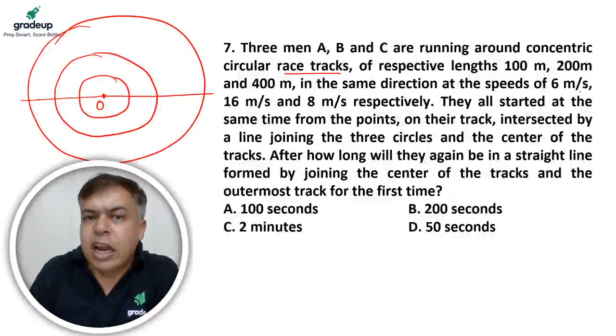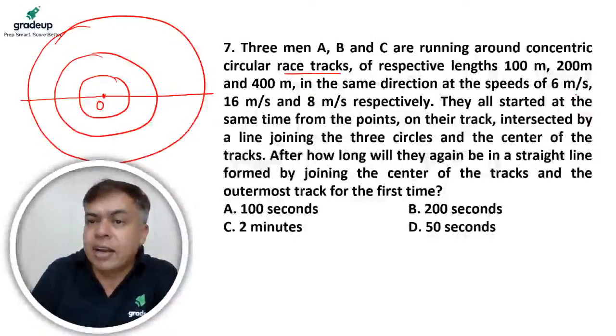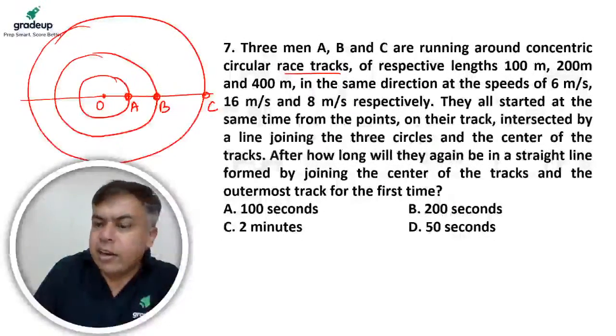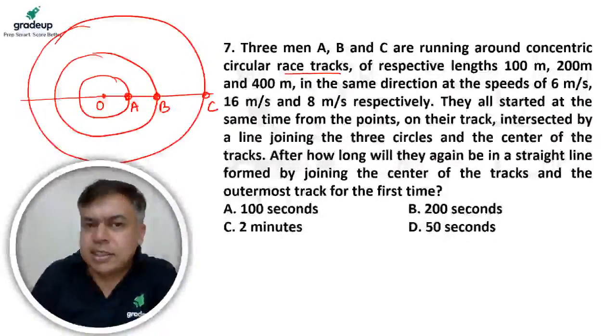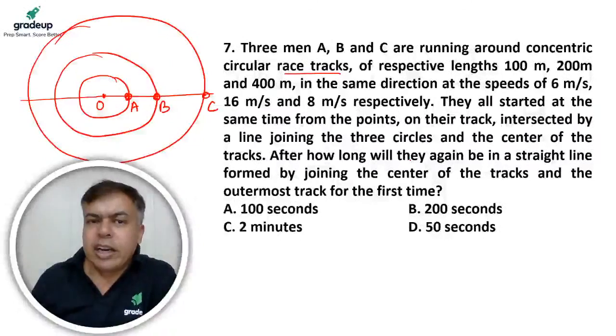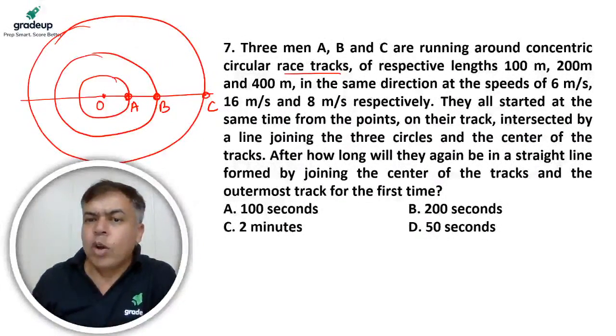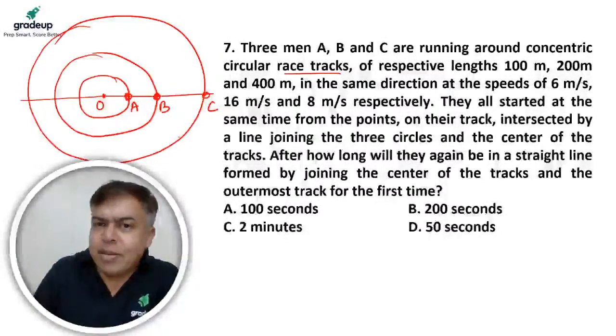They all started at the same time from the points on their track intersected by the line joining the three circles and the center. Okay, this be the line. So A started here, B started here, C started here. The speeds are given: 6, 16 and 8. After how long will they again be in a straight line? Just take the LCM of the time taken for one round.